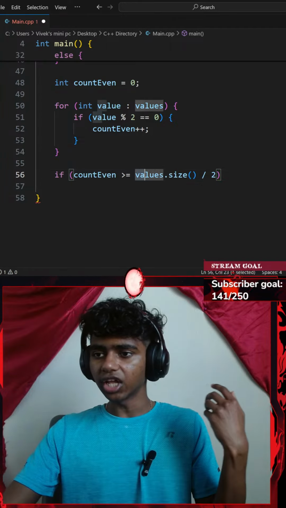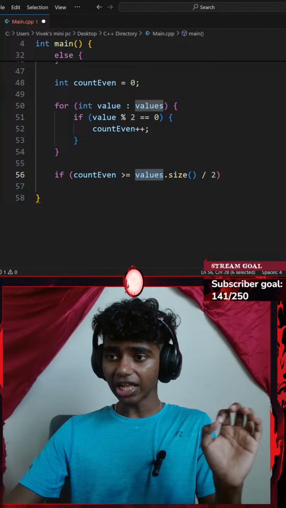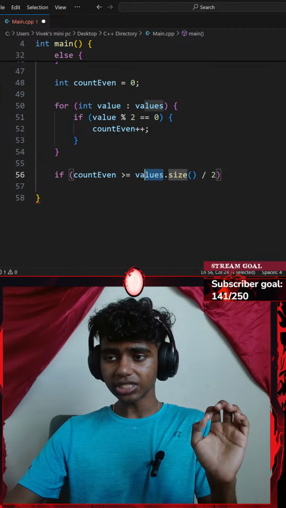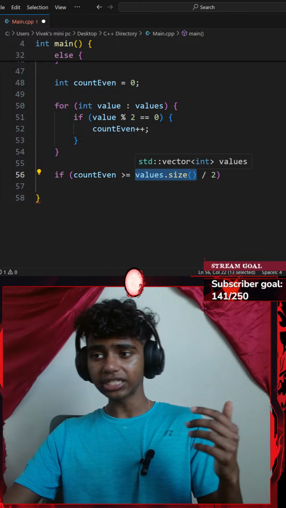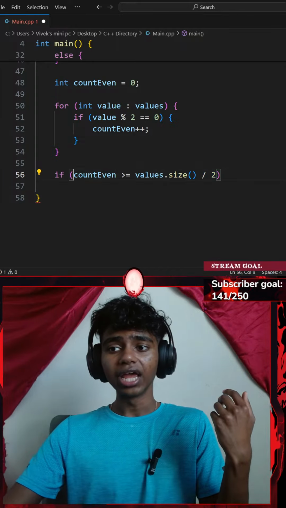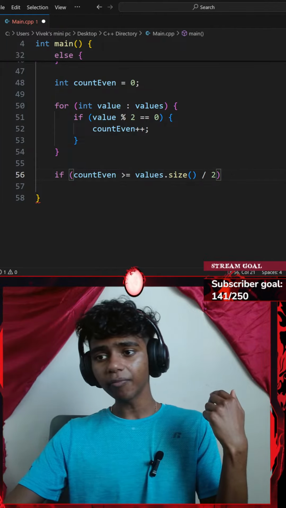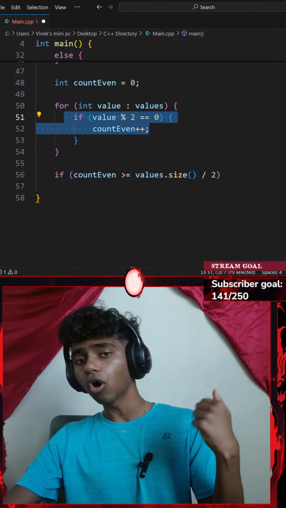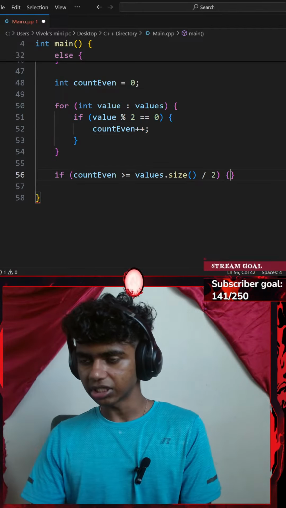Okay, so if there are initially 8 elements inside of my vector, I get the size of my vector, that is going to be 8. I divide it by 2. If my count even is greater than or equal to that, so if my even numbers count is 4 or more, I'm going to be printing something.